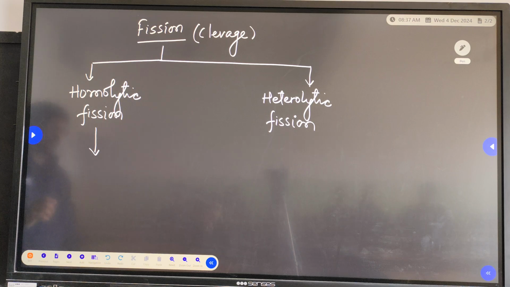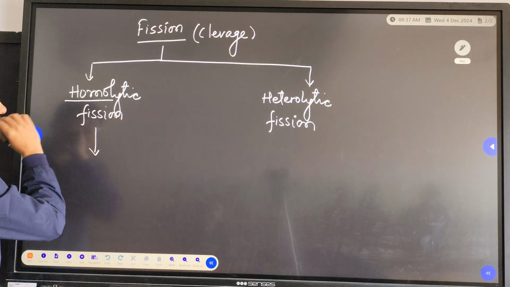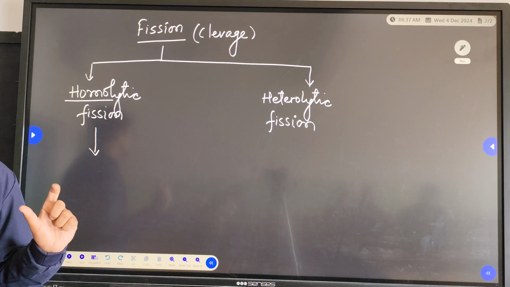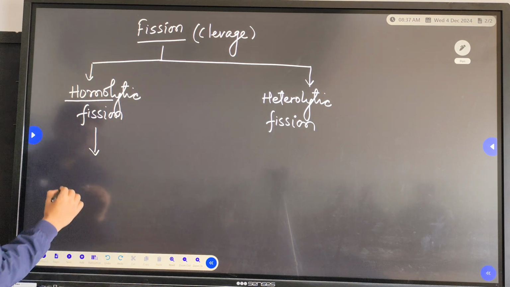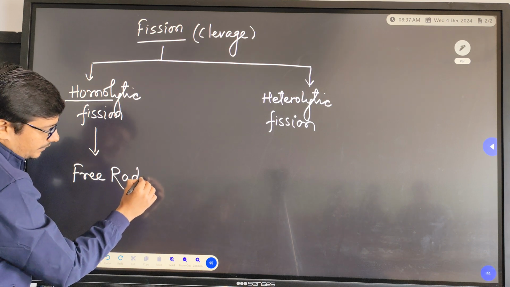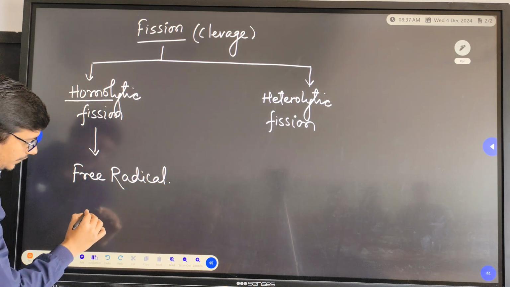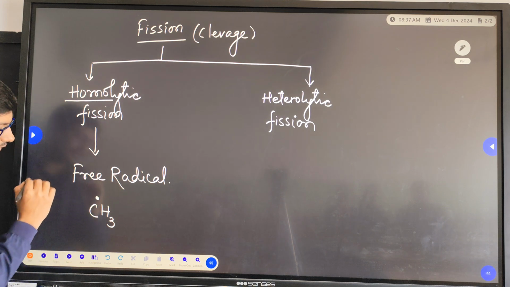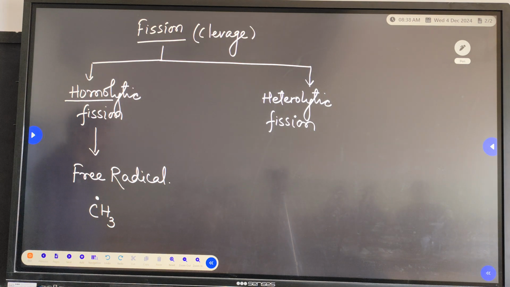When we were equally distributing one electron to both the species, what was formed? We had free radical. What is a free radical? Any group having a single electron present in it.